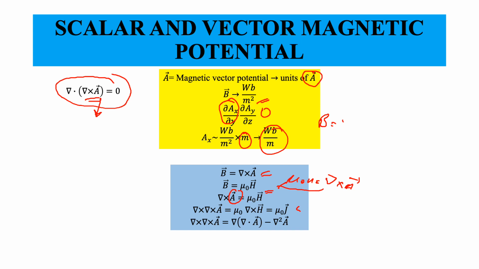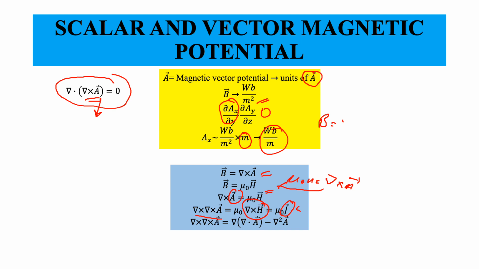So I get curl of curl of A is equal to mu naught curl of H, and this curl of H we already know is J. So this is mu naught J. What is curl of curl of A? This is what is called the vector Laplacian.